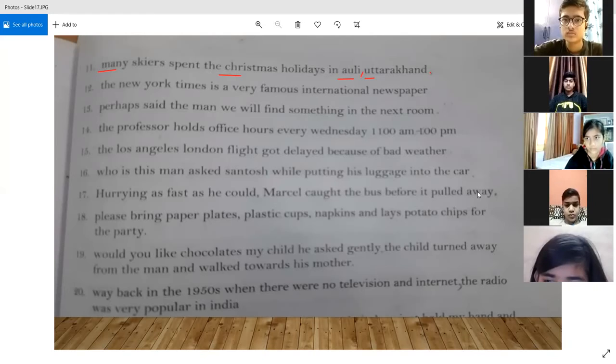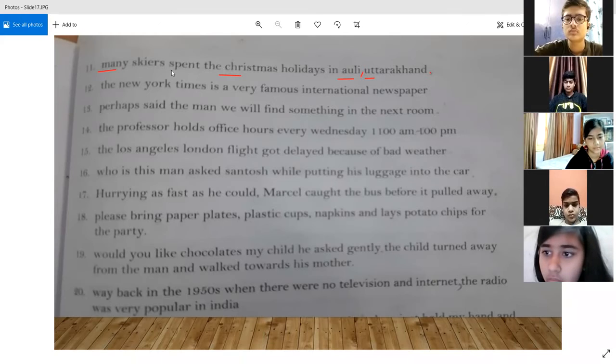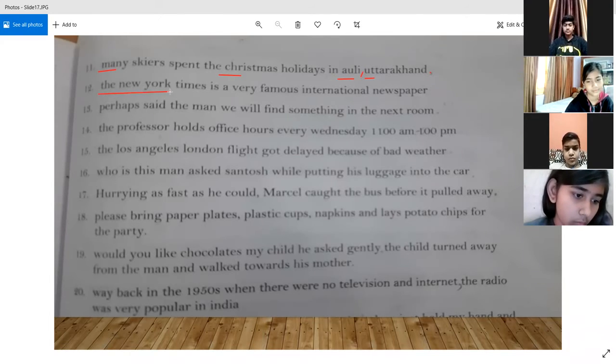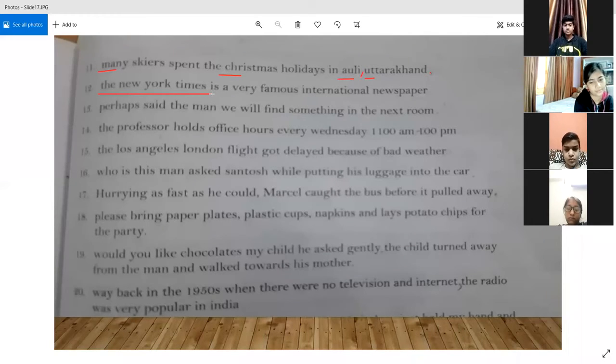All of them are sleeping. Sir, the T will be capital, sir, because it is the first letter. And sir, New York, N will be capital and York also. So basically, the first word of all three will be capital. And sir, Times is basically the name of a newspaper. Yes, it is a specific name.